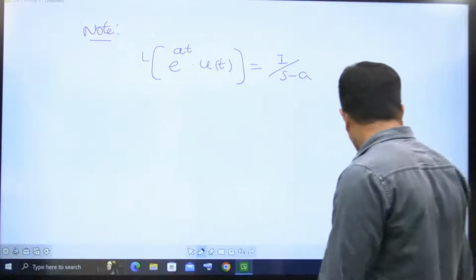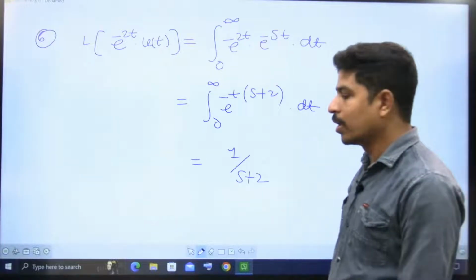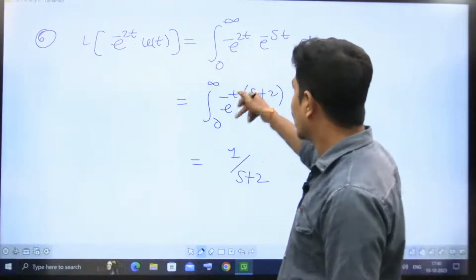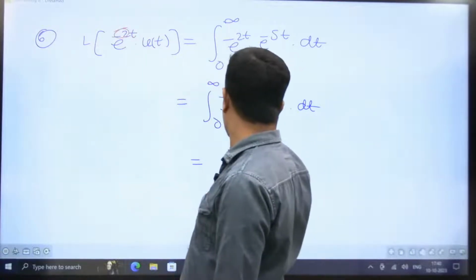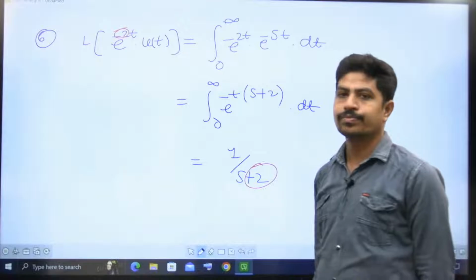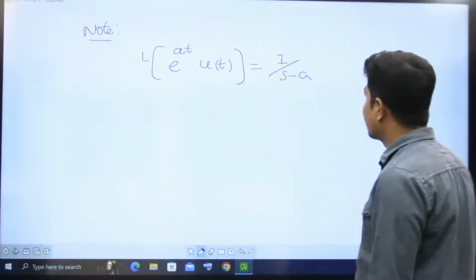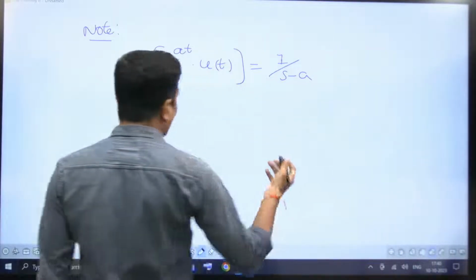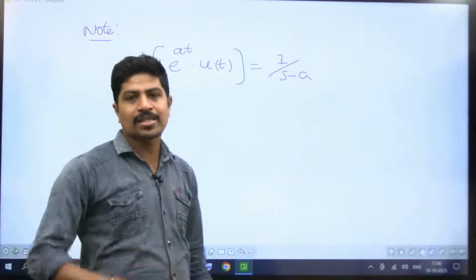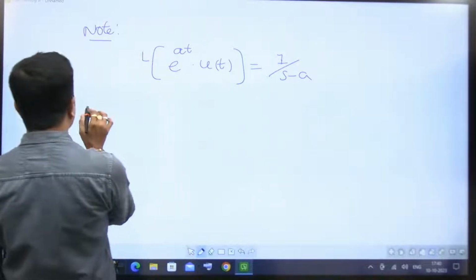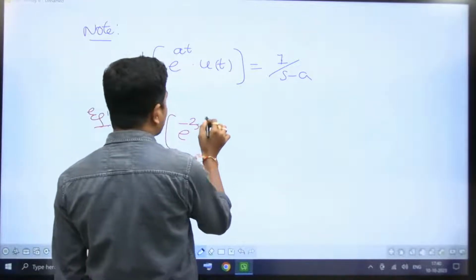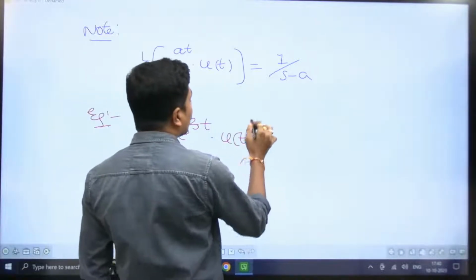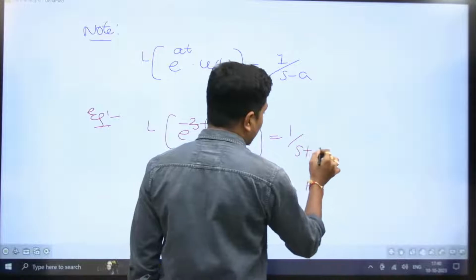If you ask me, sir, how did you get this one? Very simple, this way. Here minus 2 is there, and the same I got here in the denominator as plus 2. Let me tell you some identities to remember; not to memorize, just understand and apply. For example, Laplace transform of e power minus 3t into u of t, we are going to get 1 by s plus 3.